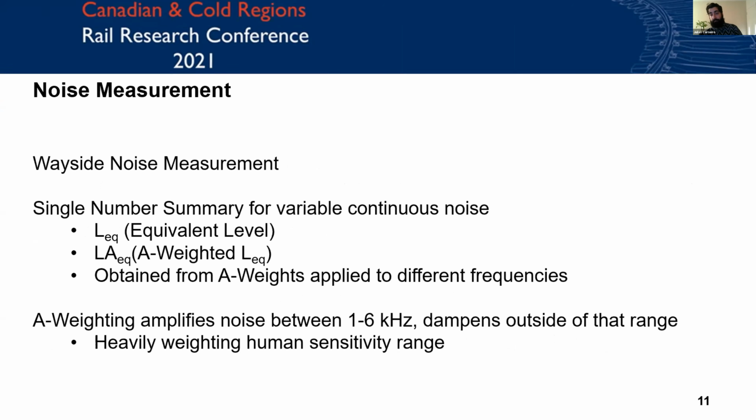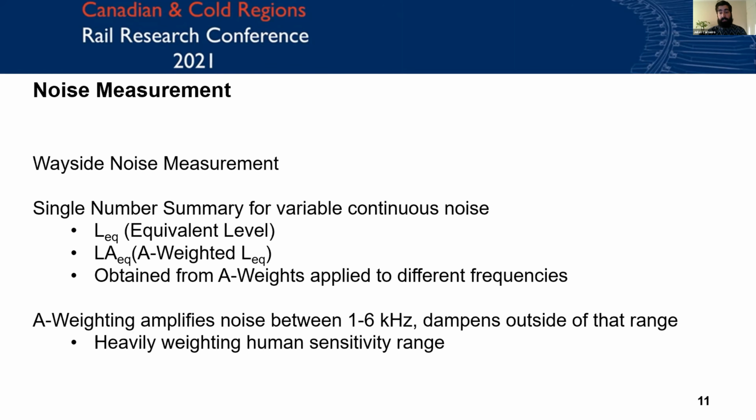And ideally, we can find some insight into noise growth that can be predictive or indicative of corrugation, aiding in decision making. So we used wayside noise, as mentioned, taken near the track in the middle of the curve and tangent sections of this test site. Obviously, it's not continuous noise, it's variable. So there needs to be some math applied to boil it down to a single number, or a multitude of single numbers representing different frequencies. This was done with the equivalent level sound, or time average sound level, which gives us a spectrum of decibels for the different standard noise frequencies that would have consistent or equivalent mathematical power as our variable input noise that we just sampled.